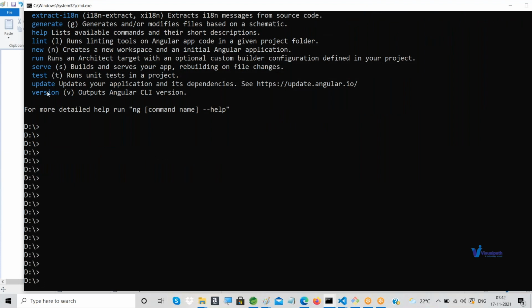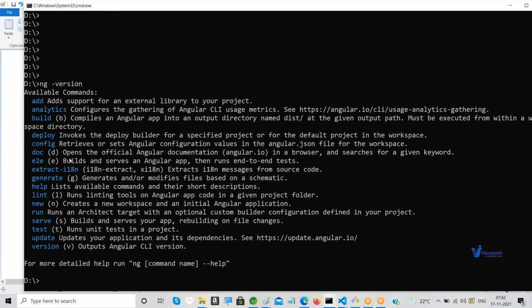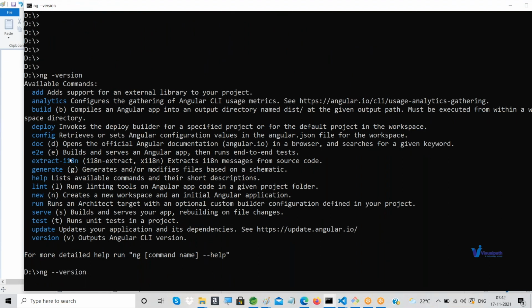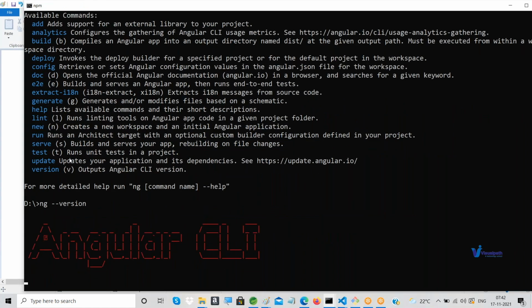Instead of that, we have to use something called version: ng --version. This should work now. Still, it is showing the commands. ng --version. At least this should work now. Yeah, this has its own style.